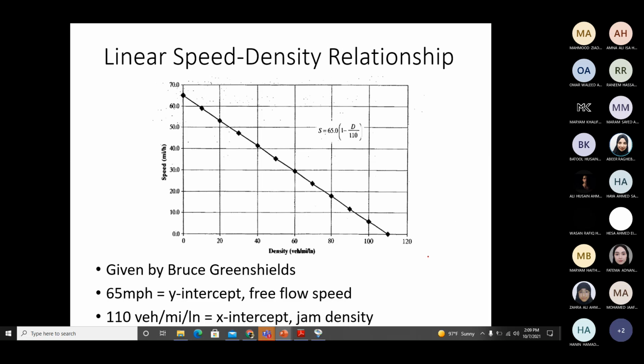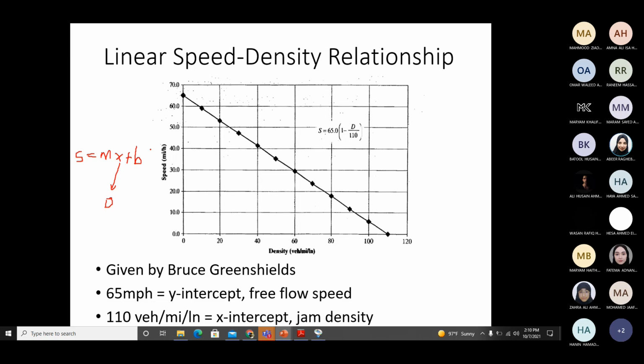in regards to the values. But for any other highway it can change, but according to Bruce Greenshields, the trend will still remain the same. When density increases, speed decreases. So in a straight line, the equation of a straight line is S, which is the y-axis, equals mx plus b, where S is the speed on the y-axis, and x is density, which is on the x-axis.